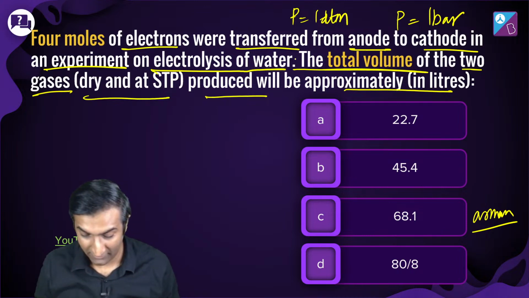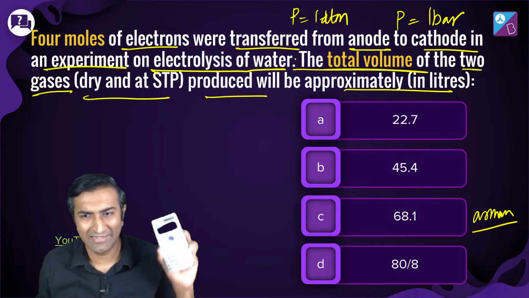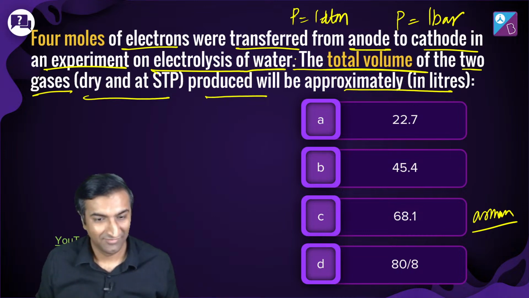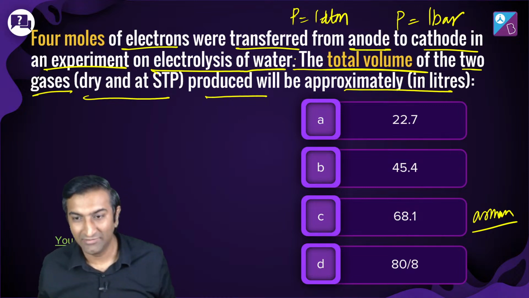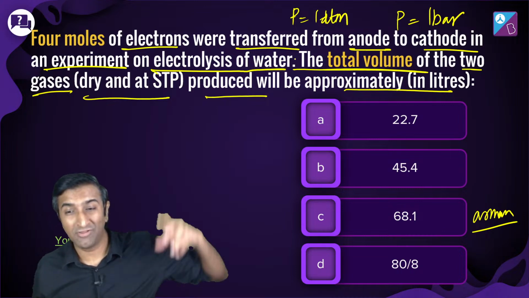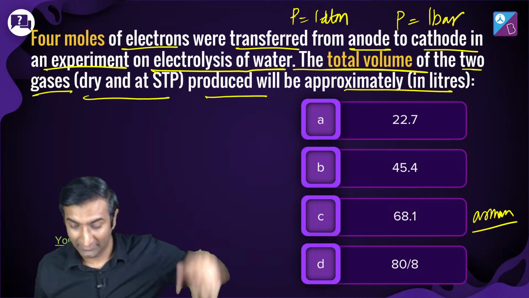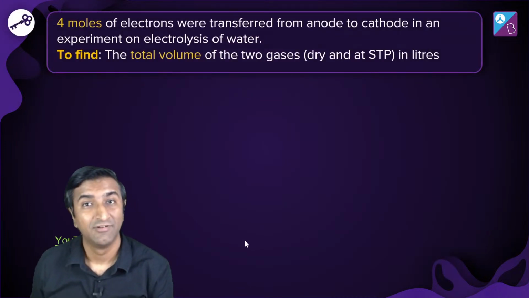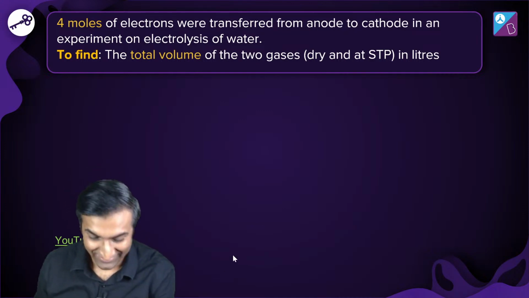67.2, is it? Let's take out the calculator. Why take out the calculator? 3 into 22.7. I'm shameless. It comes out to exactly 68.1. When you take 22.4 into 3, then you get 67.2. Right? Understood? C is the right answer. But you see why I have taken 68.1, because the NCERT definition changed. STP pressure is now 1 bar. NCERT says 1 bar, not 1 atmosphere. So don't take 22.4. Take 22.7 as the volume of 1 mole of gas. That's important. Okay.